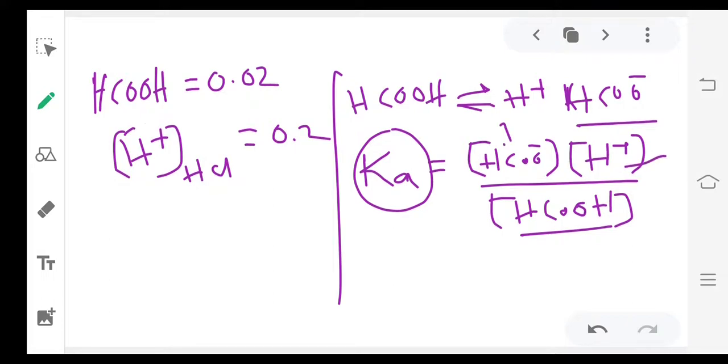And what about H plus concentration? Now in the beaker we have two acids. One is HCOOH, another one is HCl. So the concentration of H plus is nothing but the concentration of H plus from HCl as well as the concentration of H plus from HCOOH. But here HCOOH is a weak acid, that's why we can neglect H plus concentration from HCOOH and directly take H plus concentration from HCl. So substitute H plus as 0.2 and the concentration of HCOOH and Ka value, and you will get HCOO minus. Like that you can solve the problem.